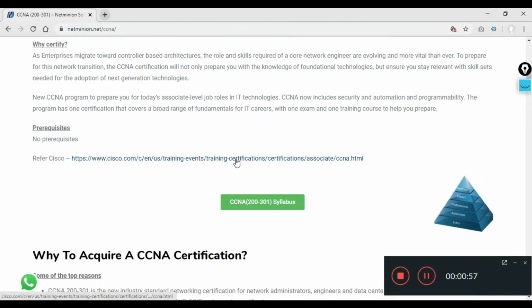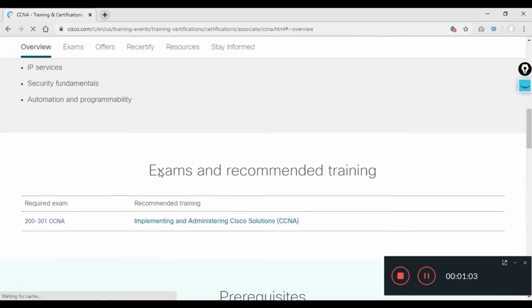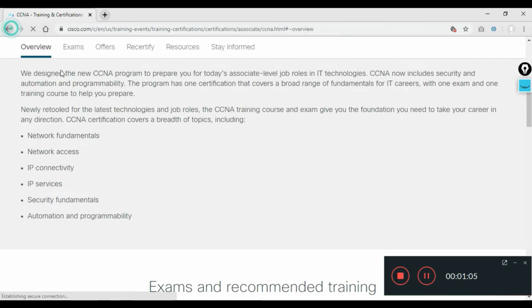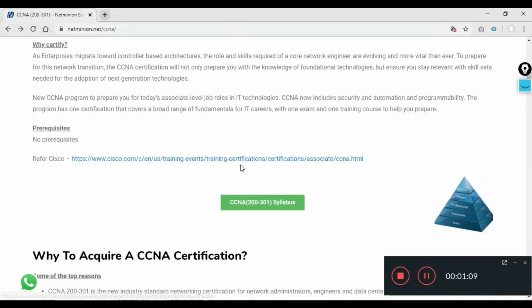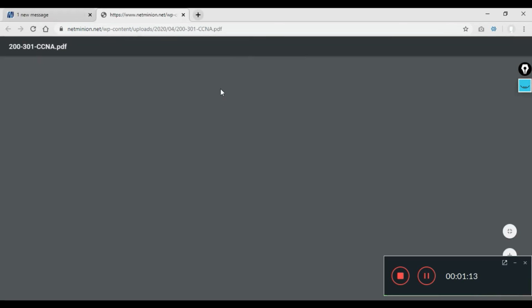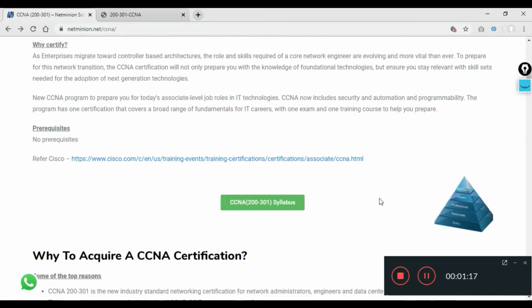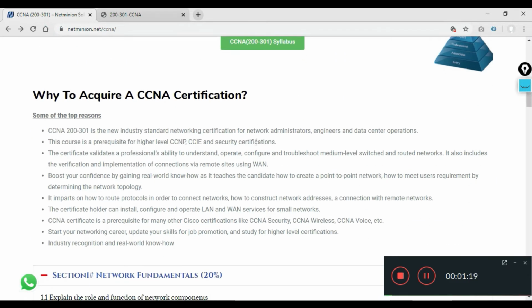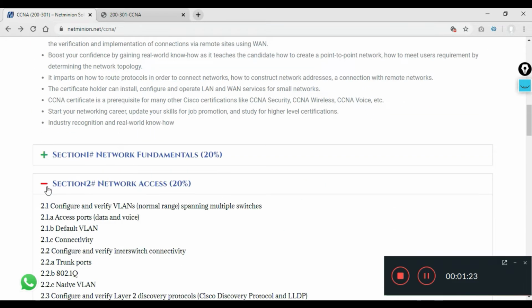This is a link provided to you guys. If you want to see, you can go over this link and check the Cisco website, what all the things are over there. Otherwise, for your ease, I have already put it in this syllabus button. If you click over here, you can download the PDF provided by Cisco. Here we have already mentioned why to acquire this certification and why not, and each and everything.